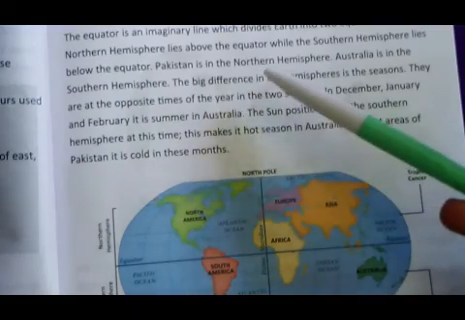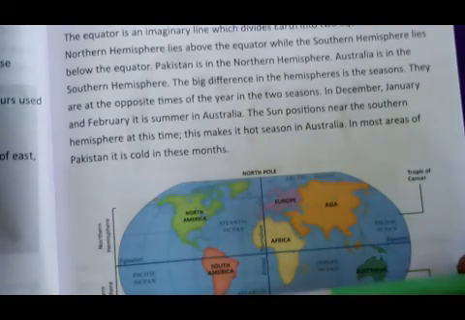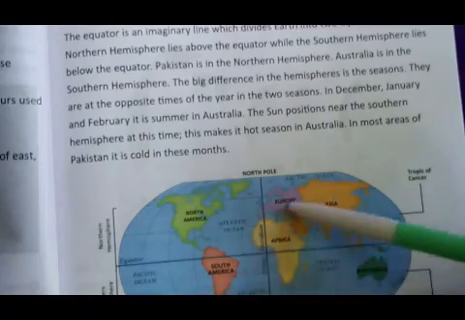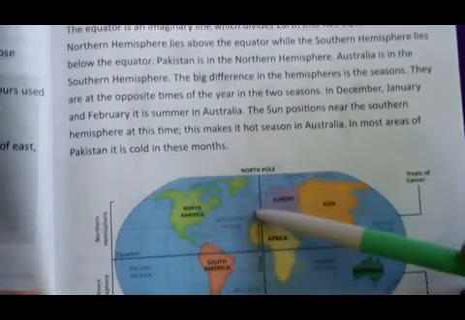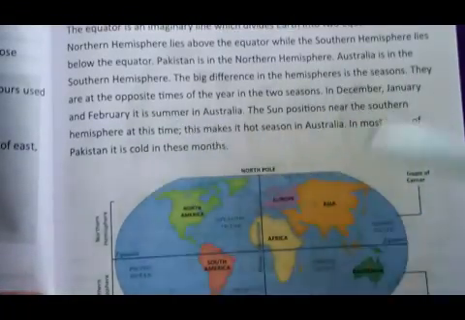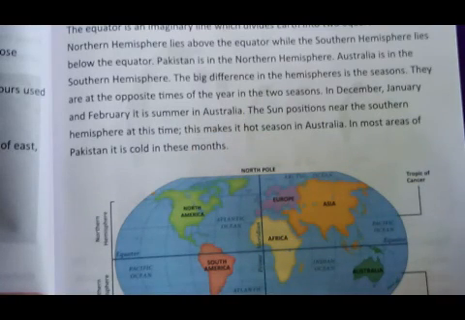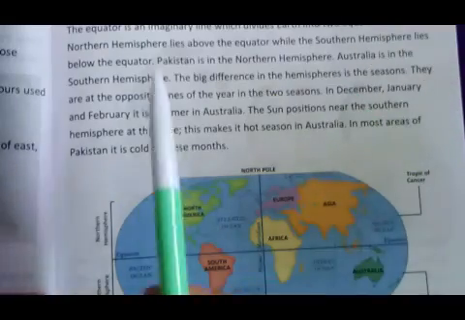Pakistan is in the northern hemisphere. Where is Pakistan located? Pakistan is located in the northern hemisphere. Australia is in the southern hemisphere. And where is Australia? Australia is in the southern hemisphere.